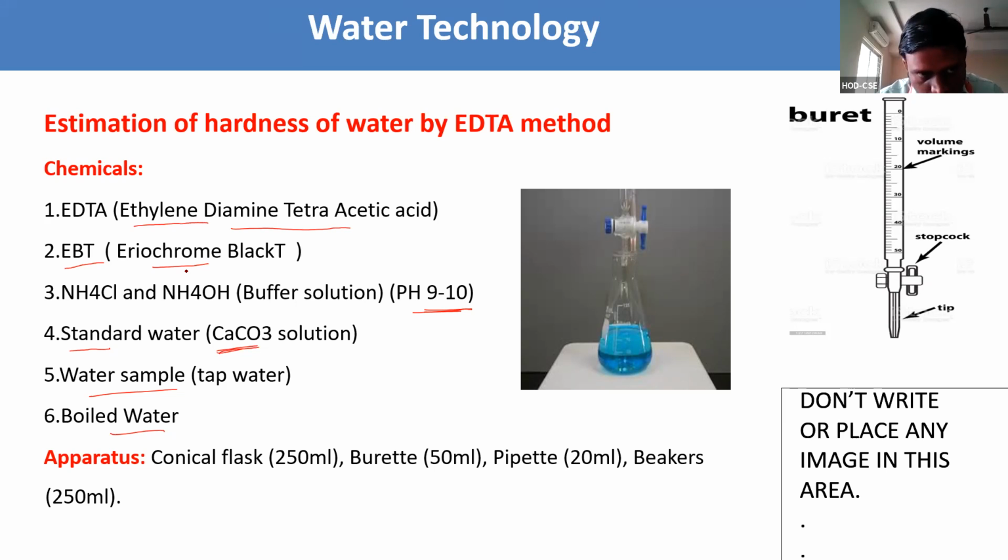Next, here we need apparatus. The apparatus required for this estimation of hardness is a conical flask. The conical flask is already shown in the picture. Is it visible? This is a conical flask.